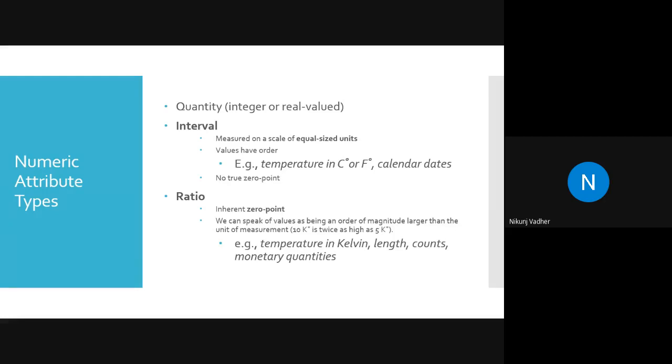Interval is based on addition. Suppose we say 4 degrees Celsius and 8 degrees Celsius, so we have to add 4 to that. The unit size would be similar, a difference of 1 we can say. But in ratio, the unit size won't be equal; it will be multiplying. So 2, 4, 6, 8, these are intervals with a gap of